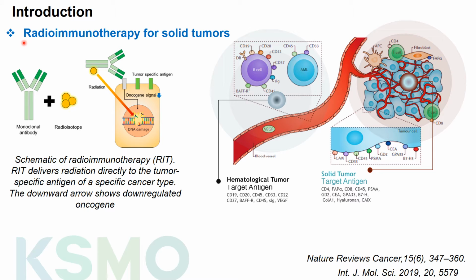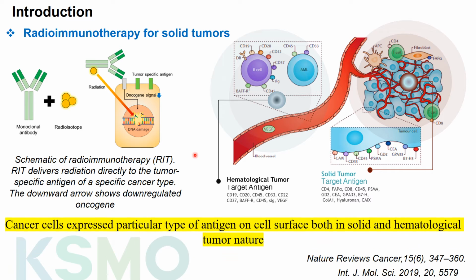So radioimmunotherapy is a combination of monoclonal antibody and radioisotope. It exploits the monoclonal antibody to target a specific antigen type and thus deliver the cytotoxic radiation to the tumor. We know that cancer cells express particular antigens on their cell surface. In the case of hematological tumors like B-cell lymphoma, CD20 is overly expressed. Similarly, solid tumors can express particular antigens on their cell surface. For example, in gastric cancer and breast cancer, the HER2 antigen is overly expressed.